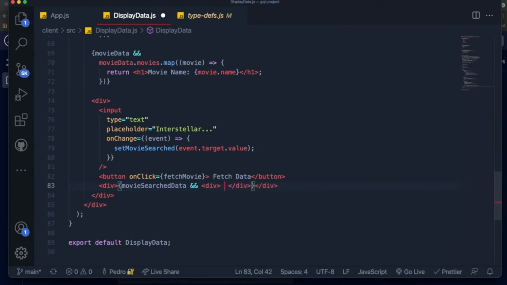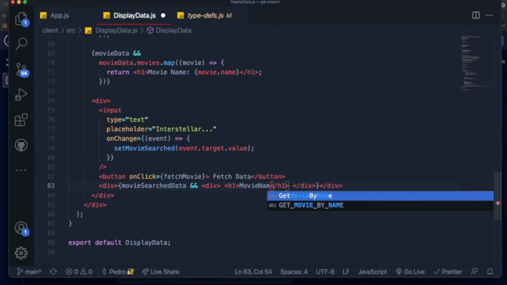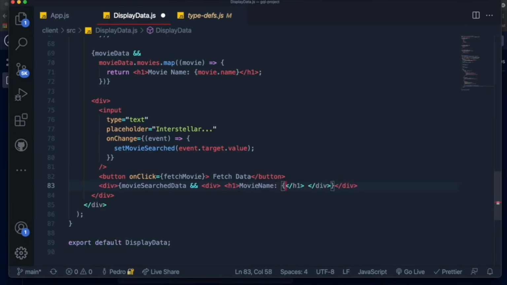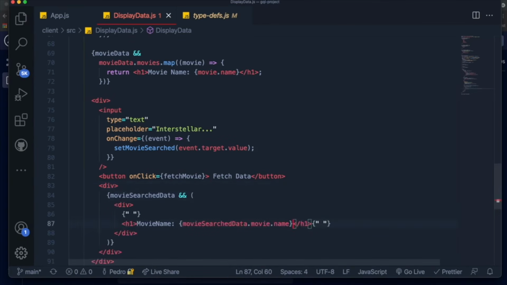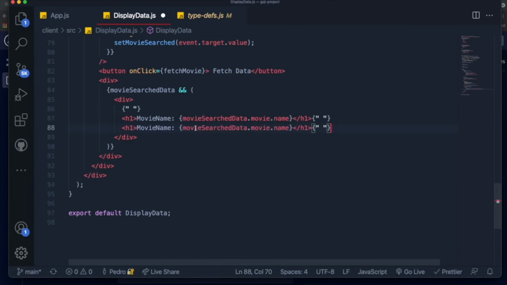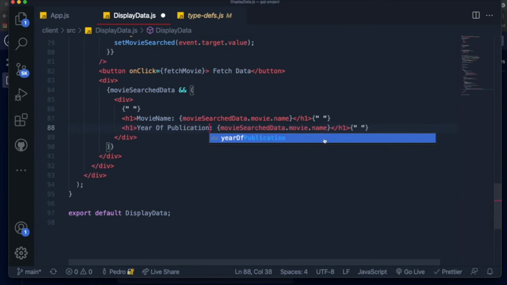And the data that we want is an h1 tag, including the movie name. And the movie name will be equal to movie search data dot movie, because movie is the field that we're querying, dot name, like this. And we'll do the same thing for the other one, which is the year of publication. So year of publication, like this, and we'll say movie search data dot movie dot year of publication.